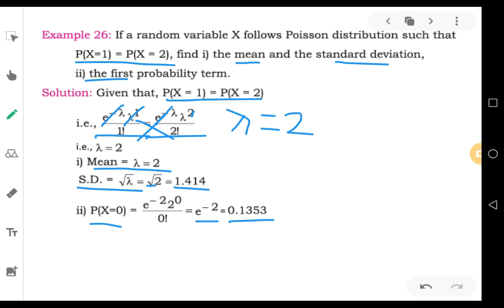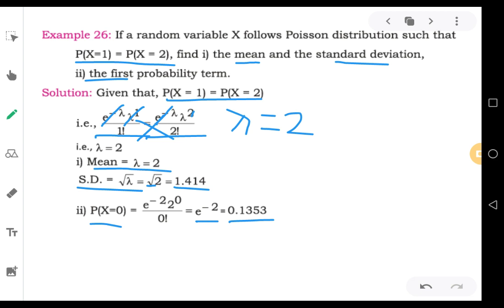I have already shown the Poisson exponents table to you in the last videos, and also I have sent you a copy to your group. Therefore, you can find the table there. From the table, the value you get is 0.1353. So that should be the answer for P0.